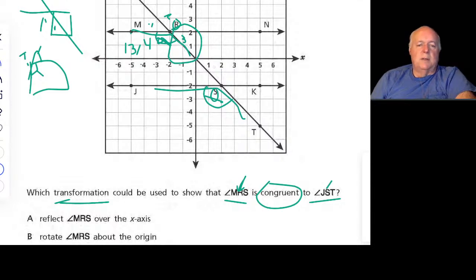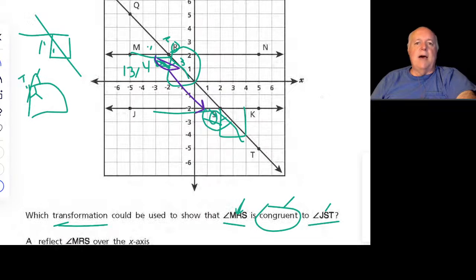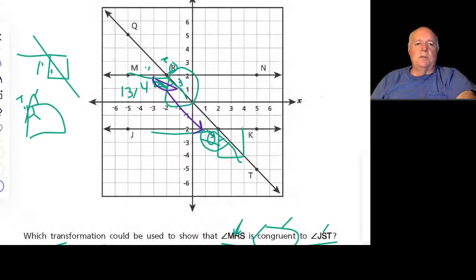So they're definitely congruent. They're both the same angle. This happens here too. We draw the square there. We can see that's 90, and this is half of 90, which is 45. So we can see they are indeed congruent. They're the same size and shape. So here's what they're asking us. How can I take this angle? If I took this angle on the coordinate grid and I shifted it down to there, okay, how could I do that? How can I get that angle down if I actually dragged it into the other point?